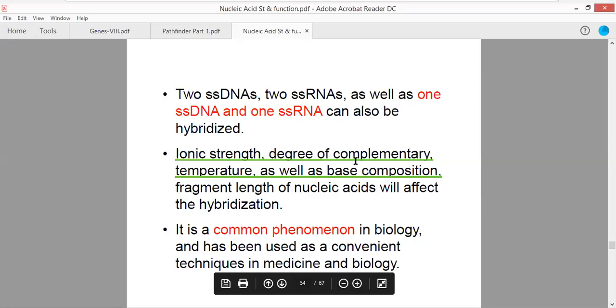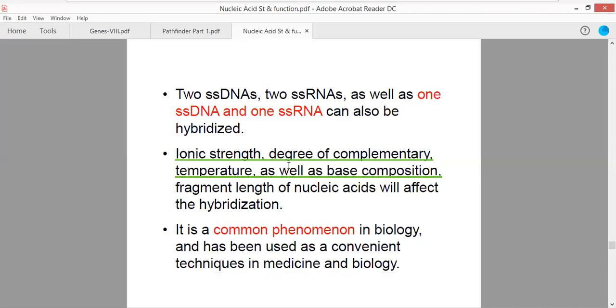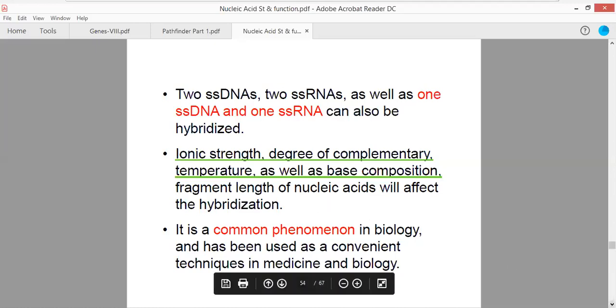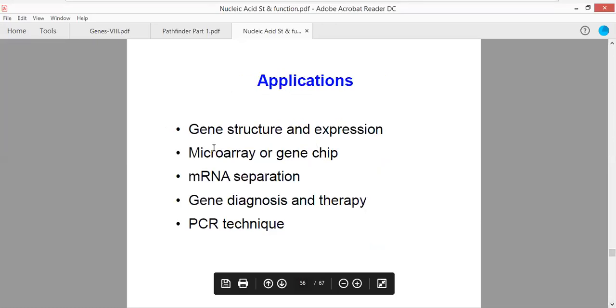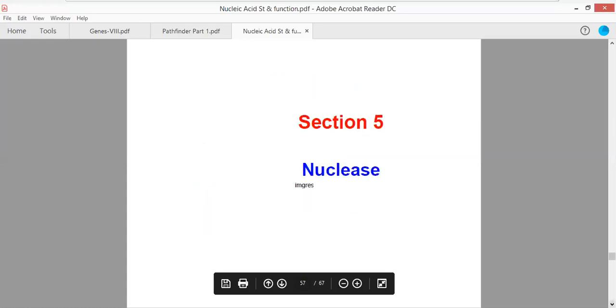So hybridization has been used in the case of PCR, because in PCR we hybridize the DNA molecule. It is used in molecular markers such as TaqMan assays, and in the case of scorpion probes, etc. Now there is a target DNA and there is a complementary probe. This probe will bind to the target DNA. Sometimes there can be a mismatch and hybridization still takes place; such hybridization is said to be mismatch hybridization. They find application in microarray, mRNA separation, gene diagnostics, PCR technique, gene structure and its expression.